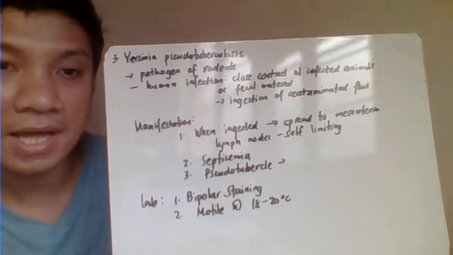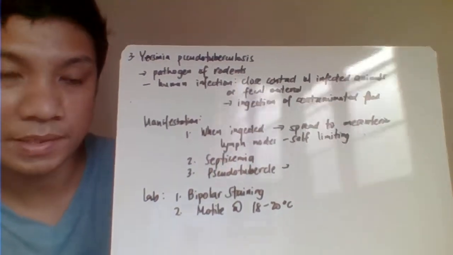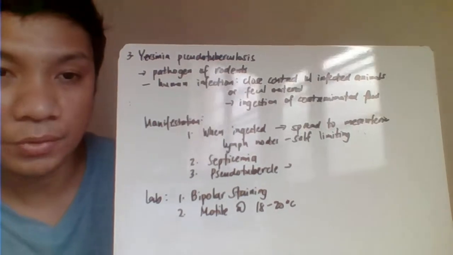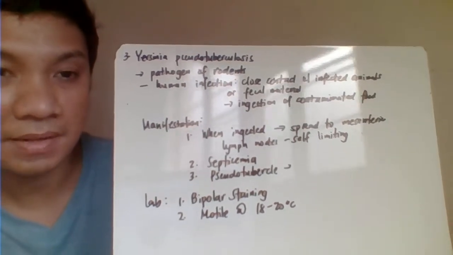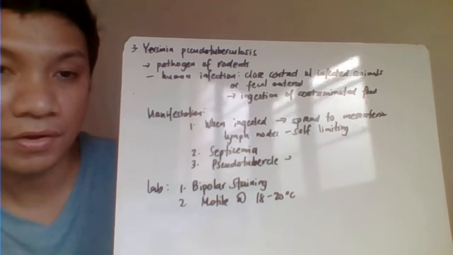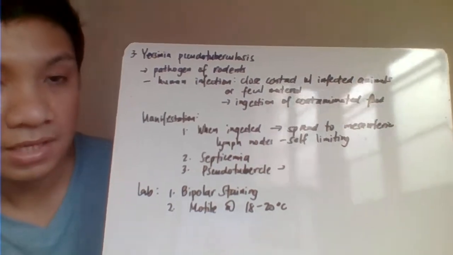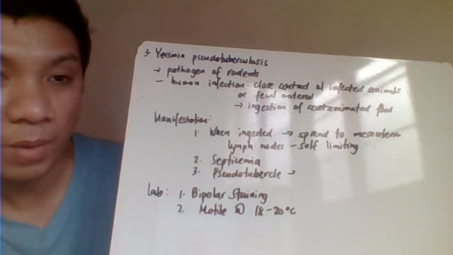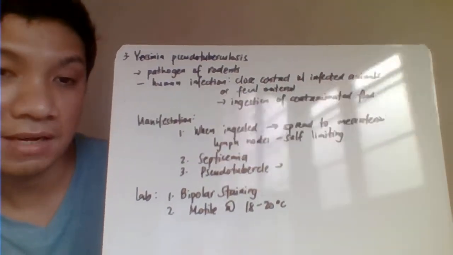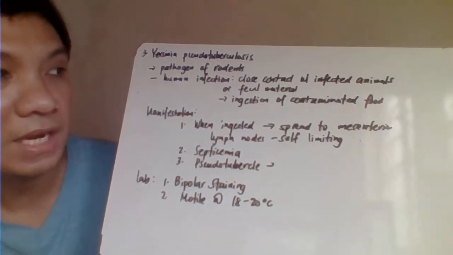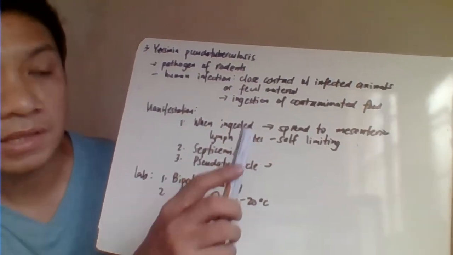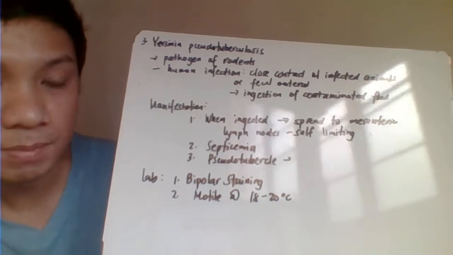Okay, then we have also here the Yersinia pseudotuberculosis. Yersinia pseudotuberculosis, just like our Yersinia pestis, is also a disease of your rodents. You could get infected here with close contact with the contaminated or infected animals, or even by ingestion of contaminated food. So this is the manifestation.